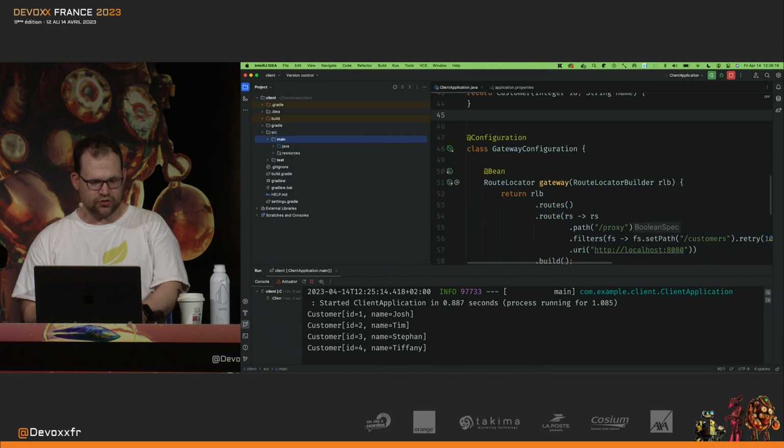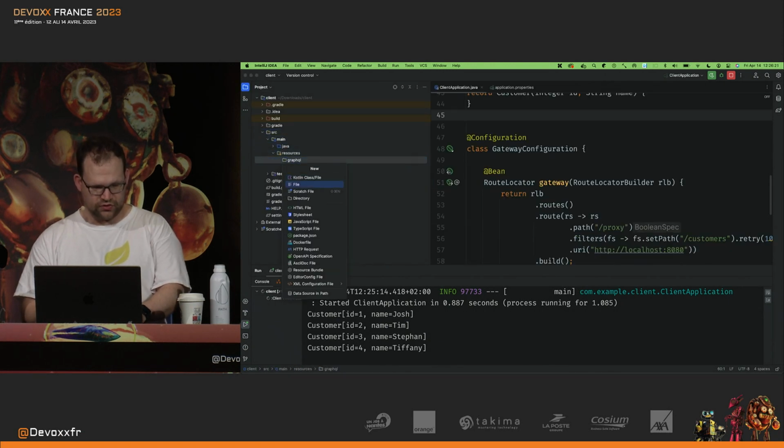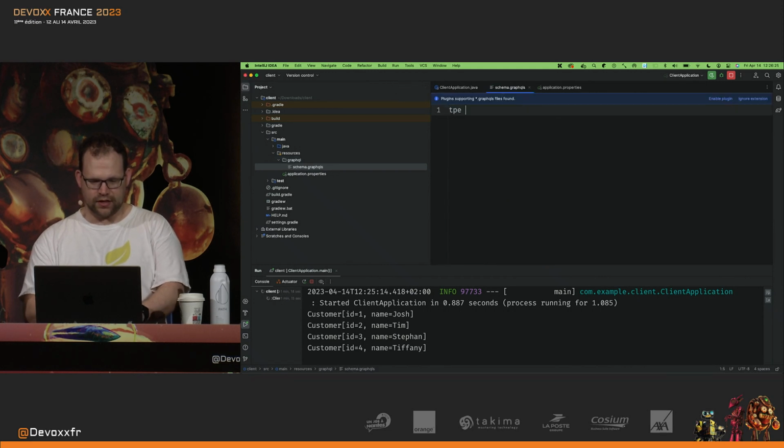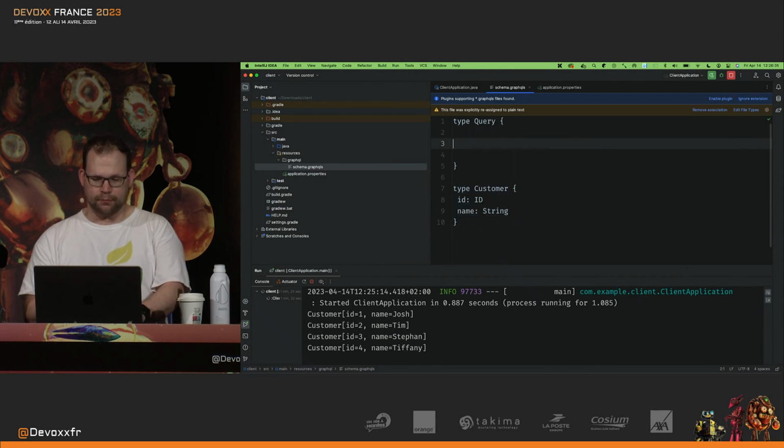And so to support that use case, they created GraphQL, okay? GraphQL is really nice. You can actually easily describe your services like this. So I can create a new schema here, schema.graphqls, and I can say type Query, and in GraphQL, you describe the types in your system like that. So I've got a string for a customer and an ID, and I'm going to describe a field. This is a field that returns bracket, bracket. That's an array of customers, okay?